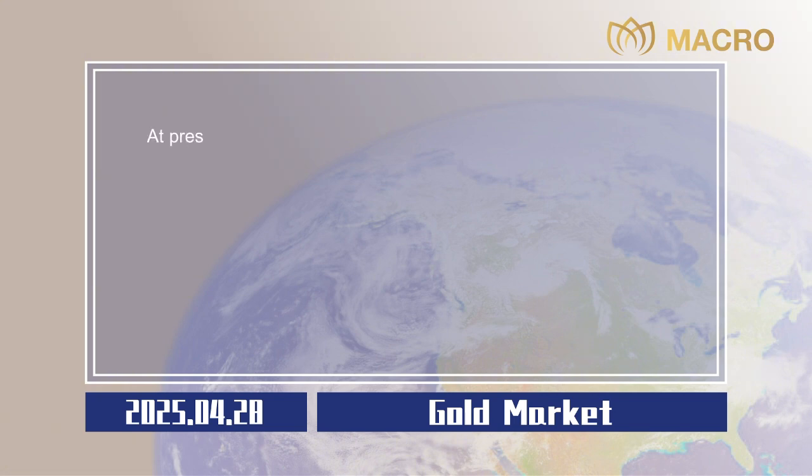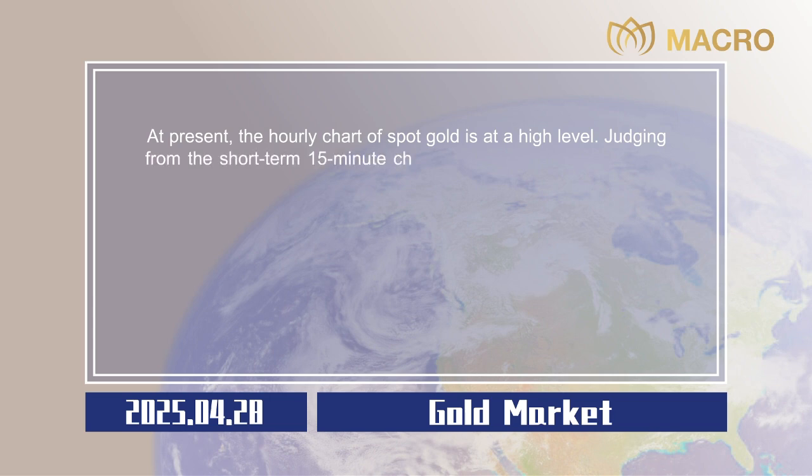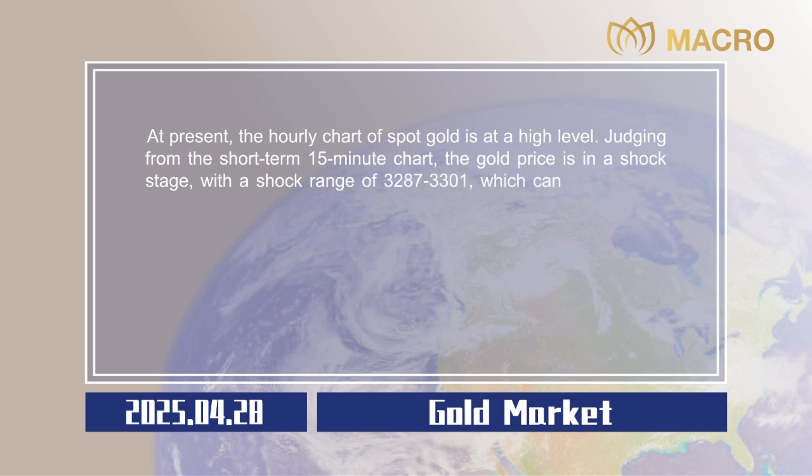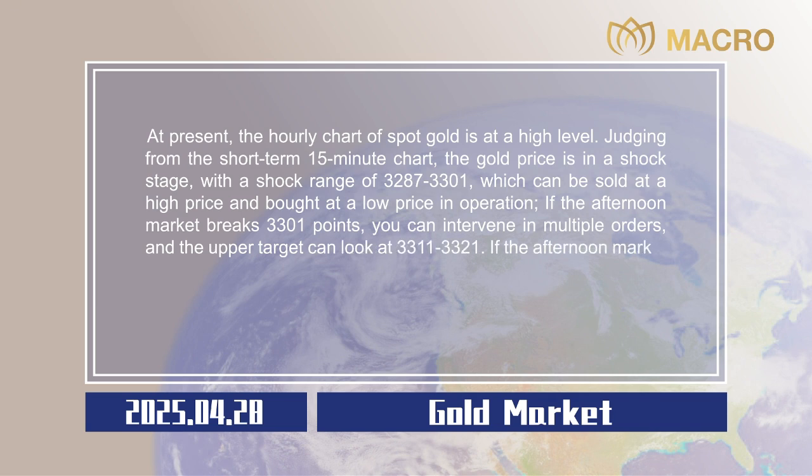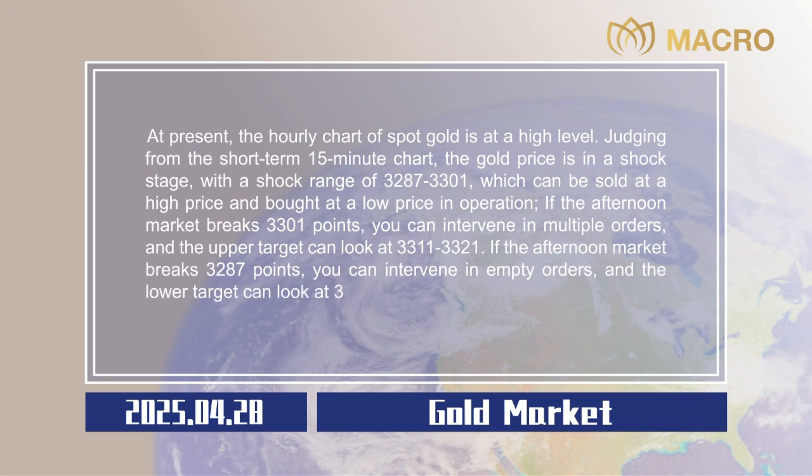Gold market. At present, the hourly chart of spot gold is at a high level. Judging from the short-term 15-minute chart, the gold price is in a shock stage, with a shock range of $3,287 to $3,301, which can be sold at a high price and bought at a low price in operation. If the afternoon market breaks 3,301 points, you can intervene in multiple orders, and the upper target can look at $3,311 to $3,321. If the afternoon market breaks 3,287 points, you can intervene in empty orders, and the lower target can look at $3,277 to $3,267. Stop losses are all $5.